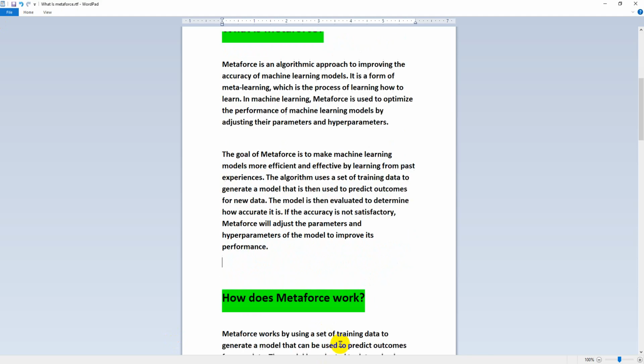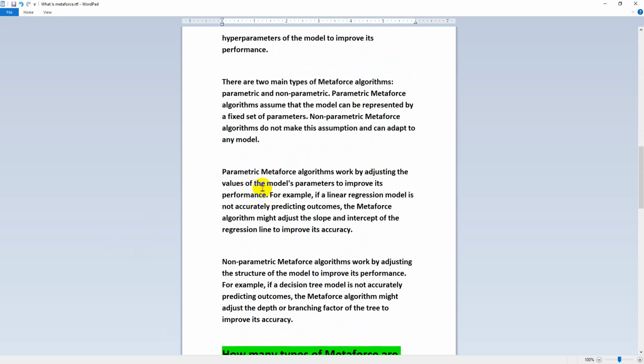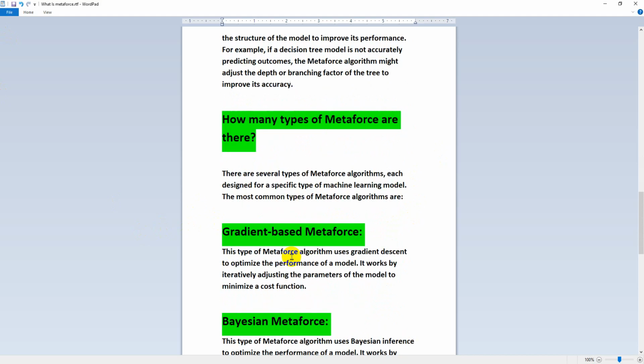Parametric metaphors algorithms assume that the model can be represented by a fixed set of parameters. Non-parametric metaphors algorithms do not make this assumption and can adopt any model. Parametric metaphors algorithms work by adjusting the values of the model's parameters to improve its performance. For example, if a linear regression model is not accurately predicting outcomes, the metaphors algorithm might adjust the slope and intercept of the regression line to improve its accuracy.